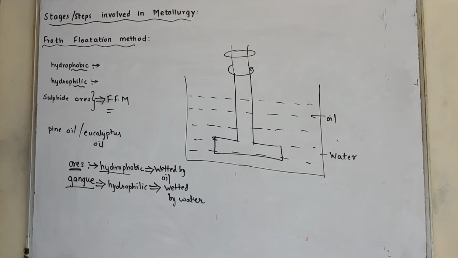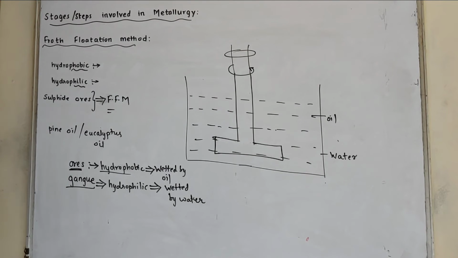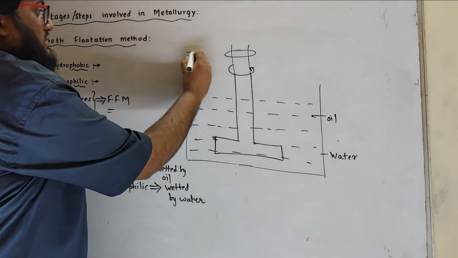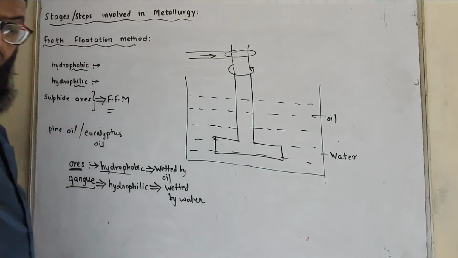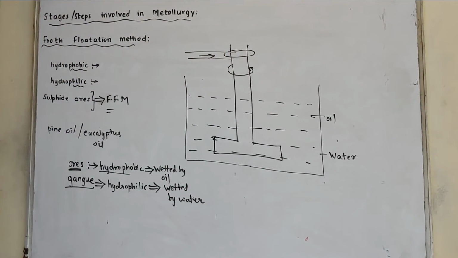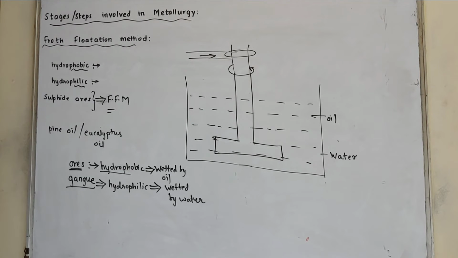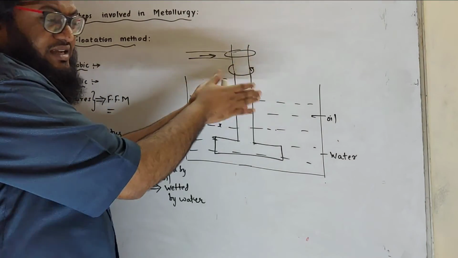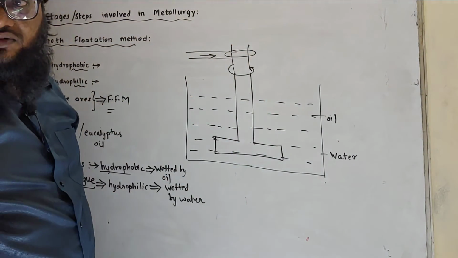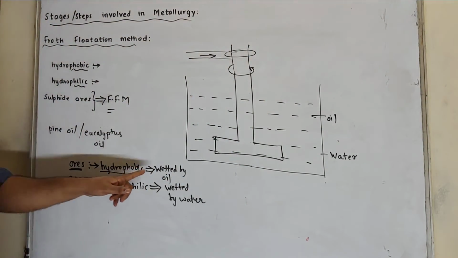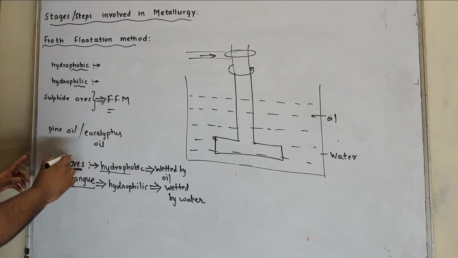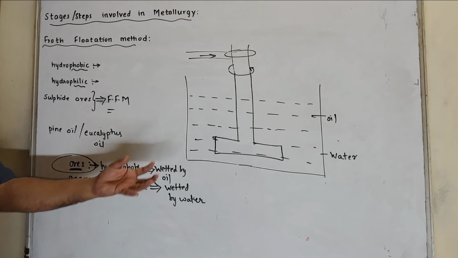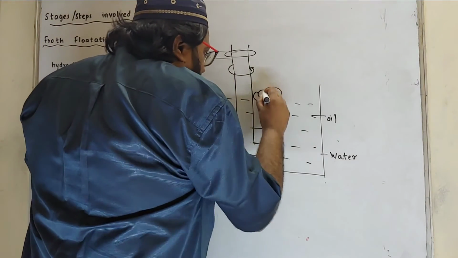The agitator is used as per the requirement. Bubbles are formed due to blown air. Air is also blown over here, from this side. Due to air and due to agitation, what happens? It forms a foam. Due to the churning action, oil forms the foam. Ore particles are wetted by oil, so they come up by forming a foam.